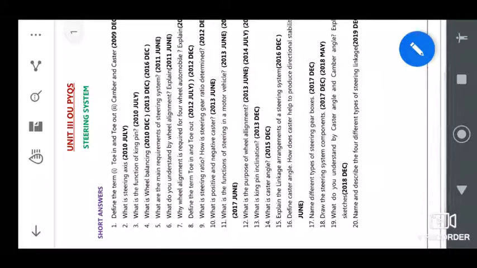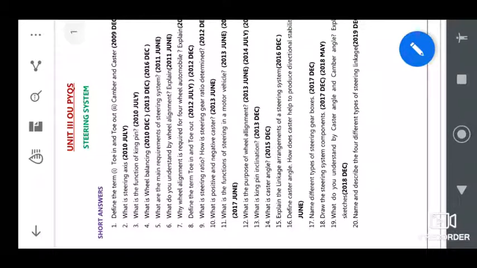So let's go through quickly all the questions which have been asked in previous years, so that we can have a common understanding of whether all the topics have been covered or not. The first question, asked in December 2009, is to define the terms toe-in and toe-out, camber and caster, which I went through in the steering geometry just before. Next is what is the steering axis.